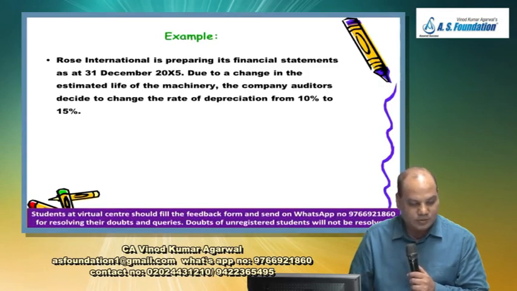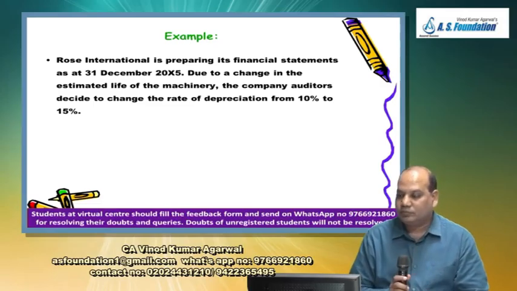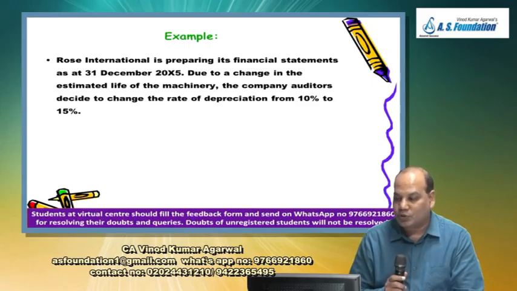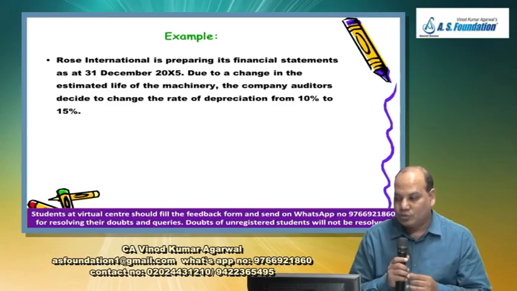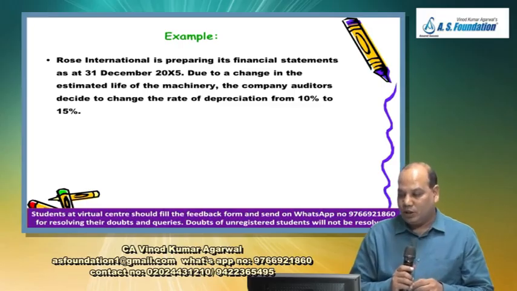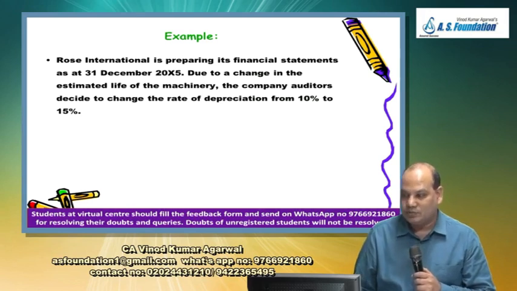One more chance. Question number 7. Rose International is preparing its financial statement as at 31st December 20x5. Due to a change in the estimated life of the machinery, the company auditors decide to change the rate of depreciation from 10 to 15%. Discuss whether the change would warrant a prior period adjustment.